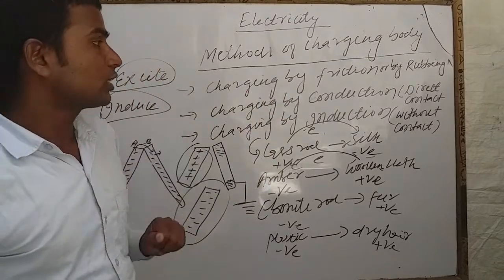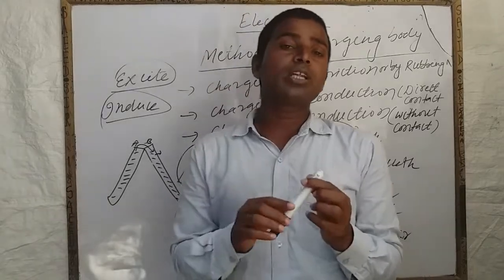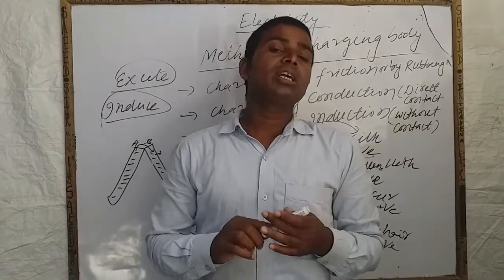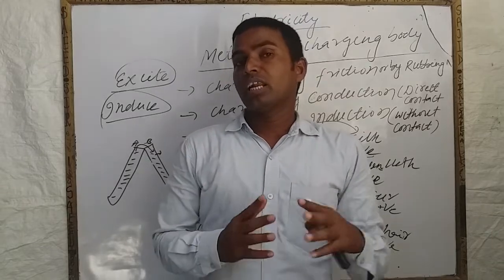So there are three methods of charging a body: friction, conduction and induction. In the friction method, when one body is rubbed with another body, both bodies acquire opposite charge. One is positive, another is negative.